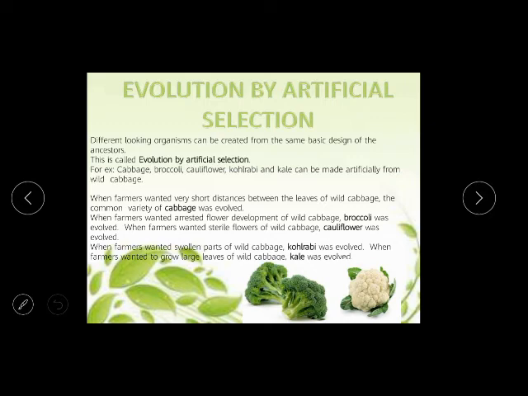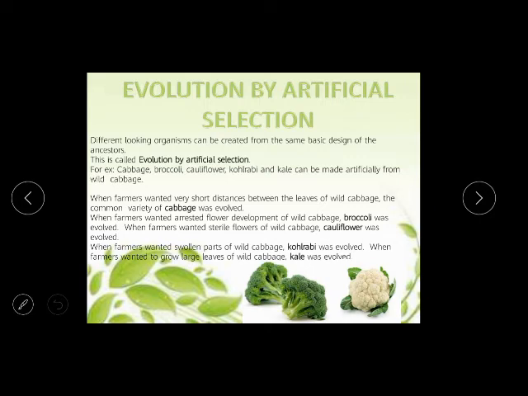For example, cabbage, broccoli, cauliflower, kohlrabi and kale can be made artificially from wild cabbage. From wild cabbage we can make different forms of cabbage, broccoli and cauliflower, kohlrabi. These are the different changes you can do.